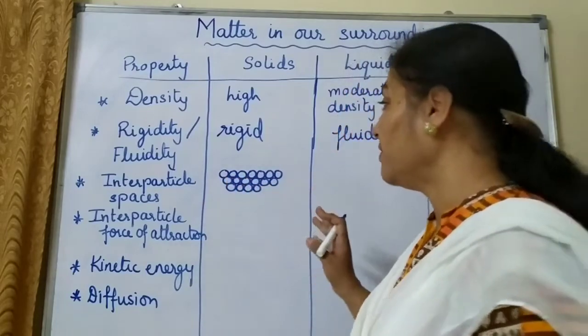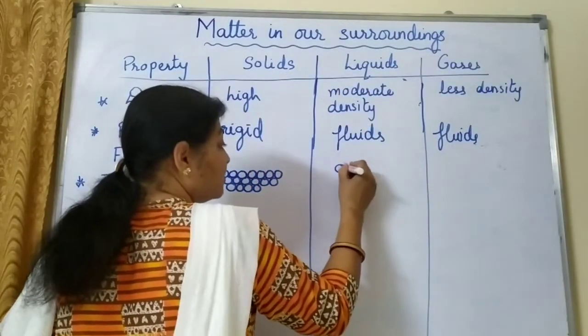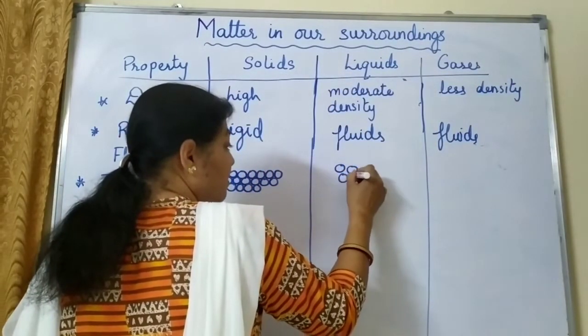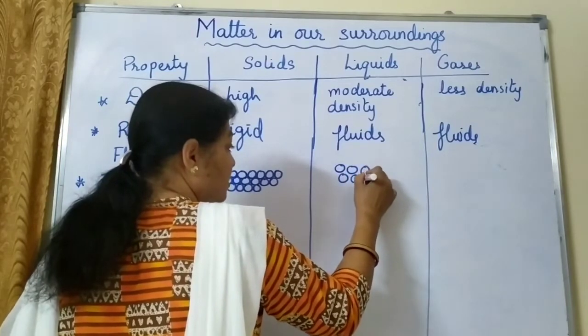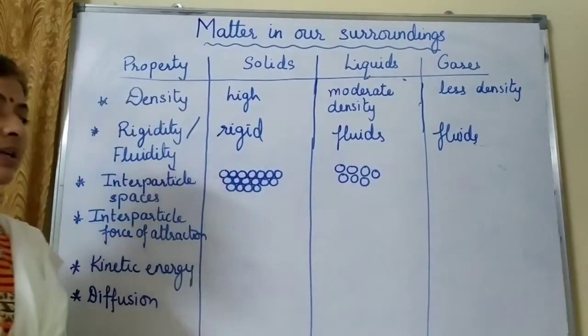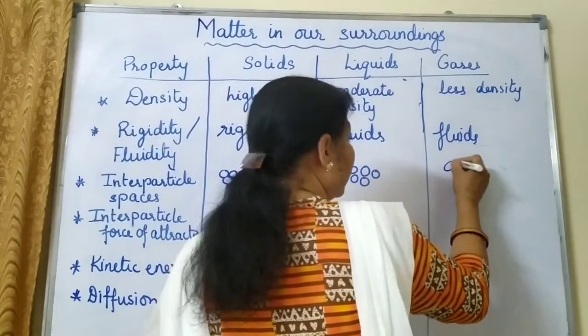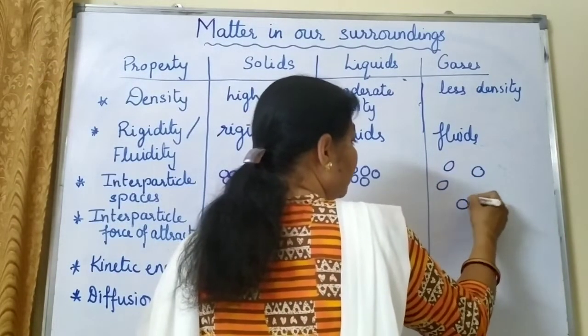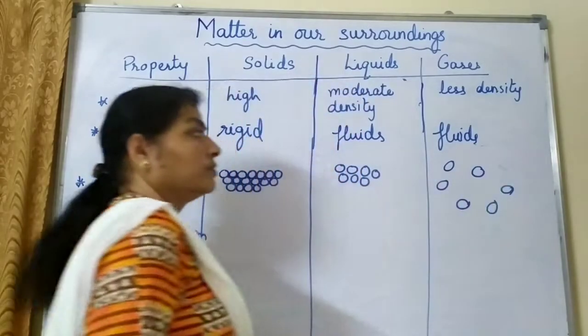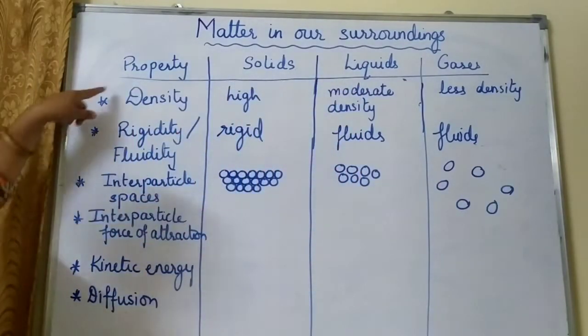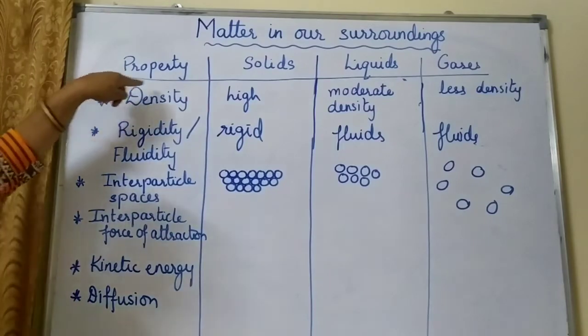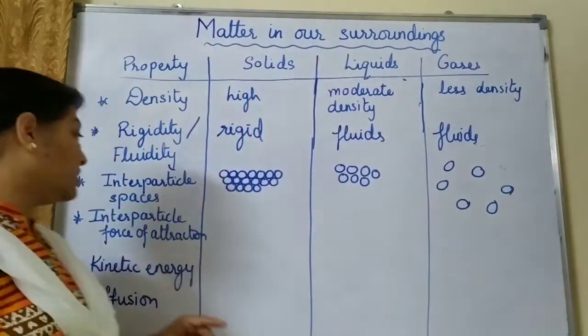The interparticle spaces are very less. In liquids, the spaces may be somewhat like this. So in liquid, the interparticle spaces is more than that of solids, and in gases, the interparticle spaces is very large. And that is how we can relate it with density also. Just now we have discussed the topic of density.